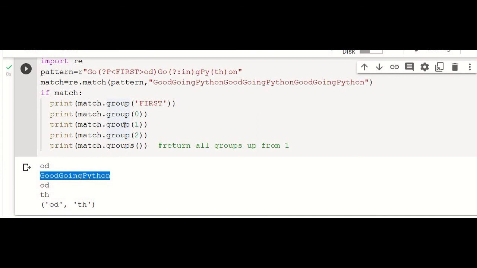Next, match.group of 1. So group of 1 means it will return this od. And then th. Match.group of 2 means it will not take this in, instead it will take th, because this in is a non-capturing group. We cannot access this group, so it will not be counted as a group. So this th is occurring as the match.group of 2. And then match.groups means here also we can see that only od and th are displayed, excluding this in, since it is a non-capturing group.